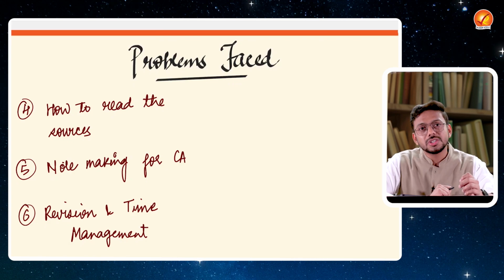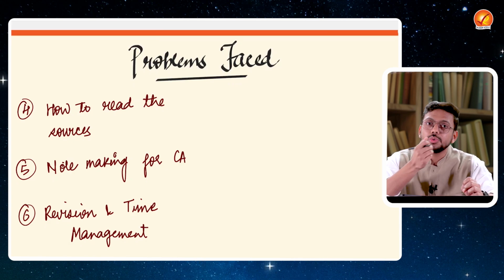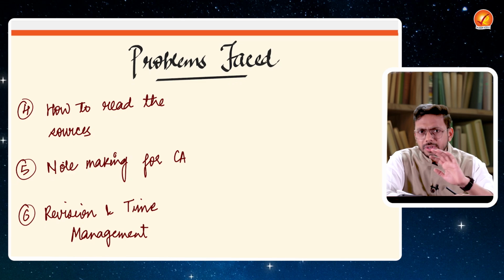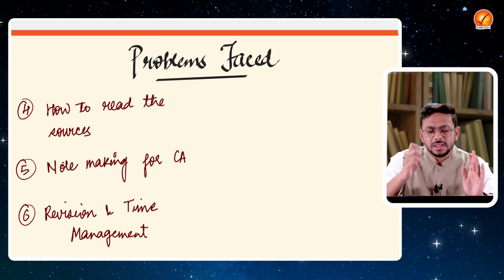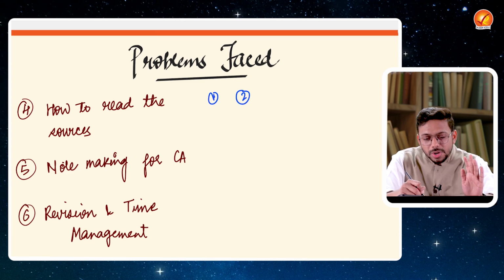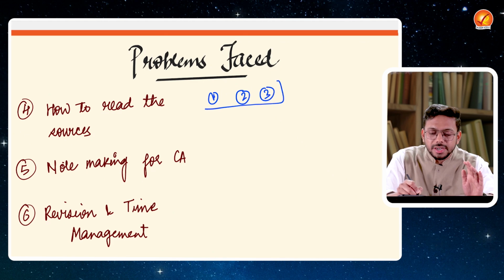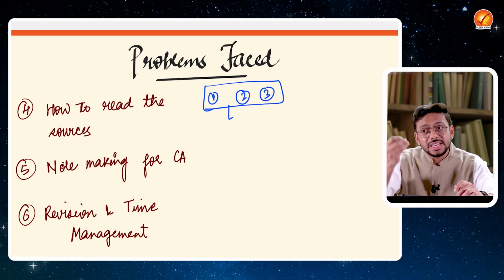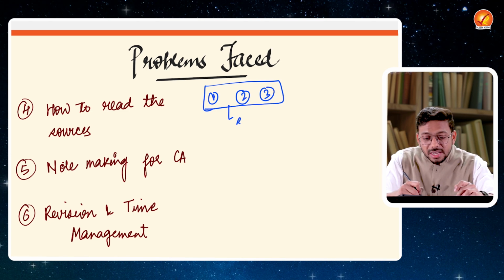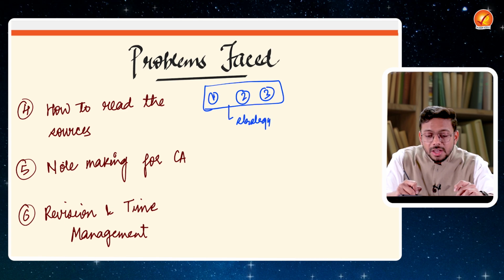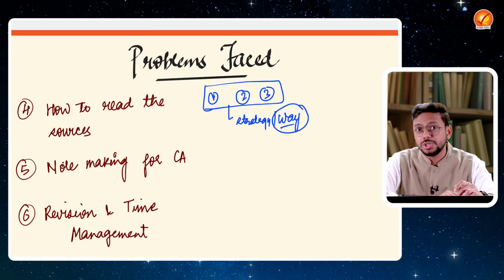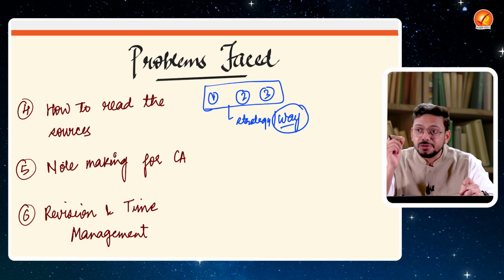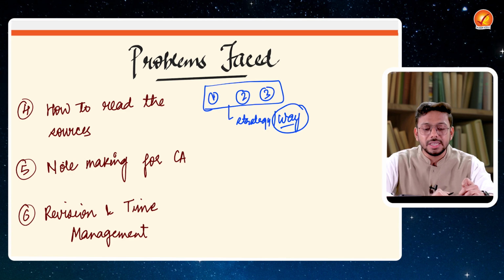The other problem which the students face is with respect to how to read. For example, you have come to the conclusion, fine, these are source number 1, source number 2, and source number 3, which I'll follow for current affairs. But then how exactly do you need to read them? What exactly is to be read over there? There is a strategy, there is a way to read current affairs. Otherwise, it's an ocean. So you need the right way of reading anything, specifically current affairs.